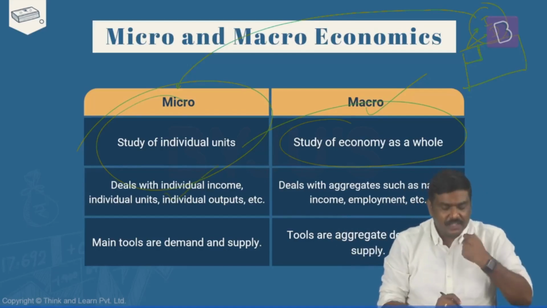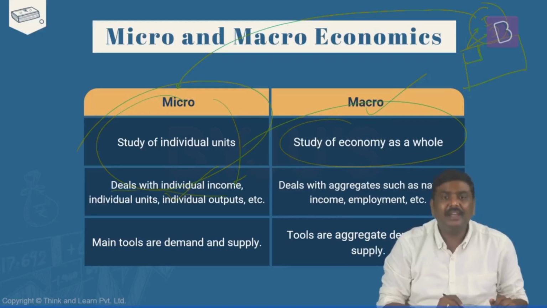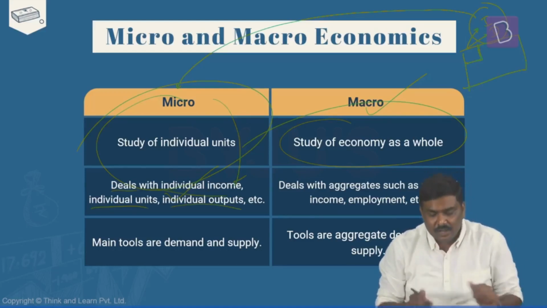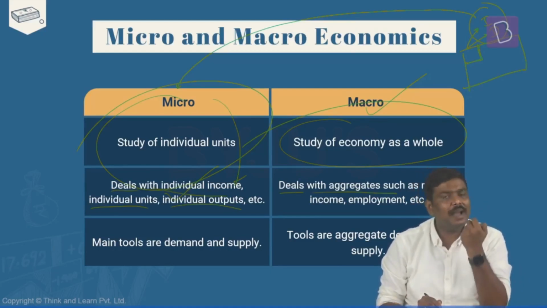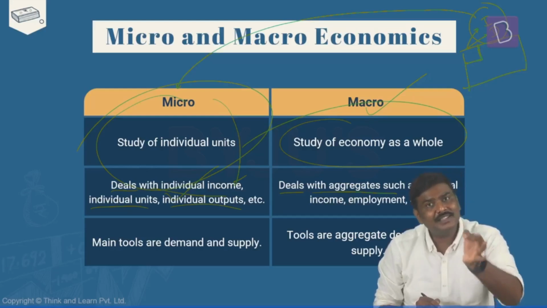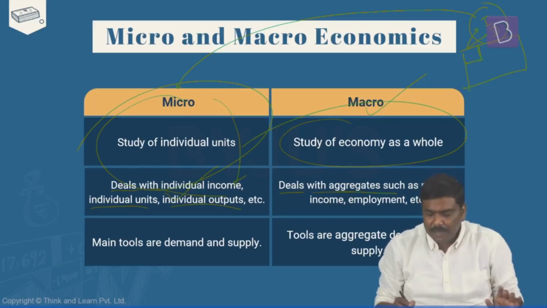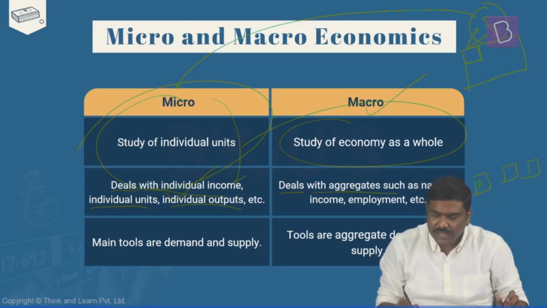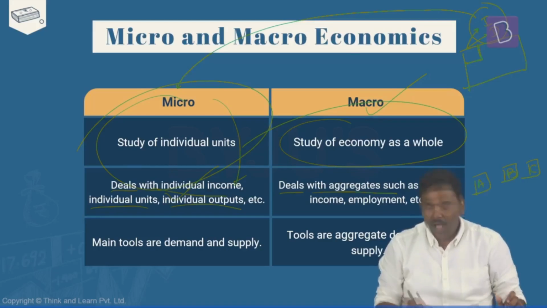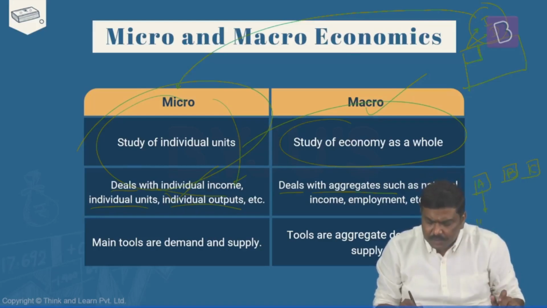Apart from this, in case of microeconomics, we deal with the individual incomes, individual units, individual outputs, etc. In case of macroeconomics, the aggregates are considered. What do you mean by aggregates? Sum total is considered to be an aggregate. For example, imagine there are 3 houses in a particular country: House A, B, and C. House A demands 10 goods, House B demands 20 goods, and House C demands 30 goods.